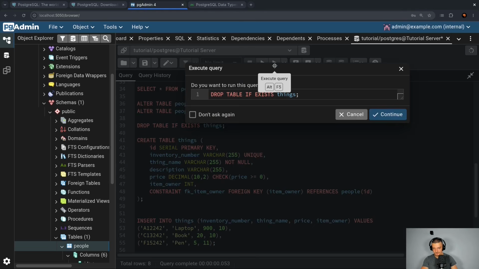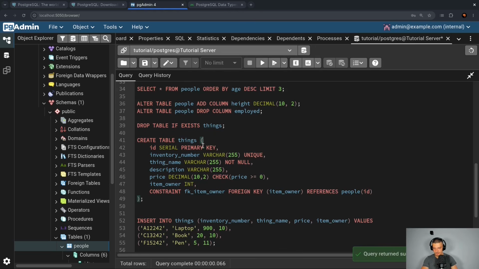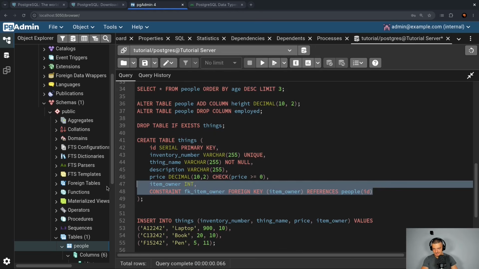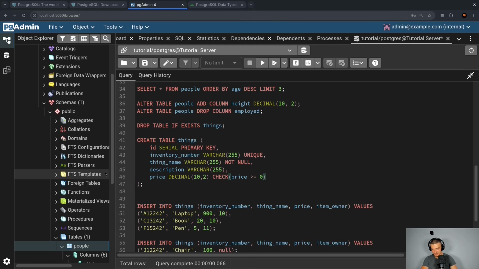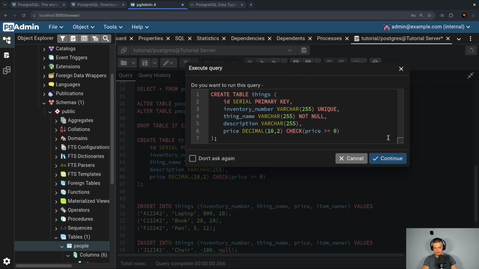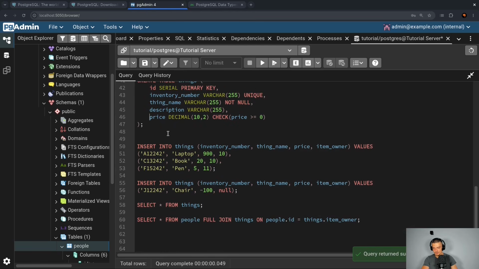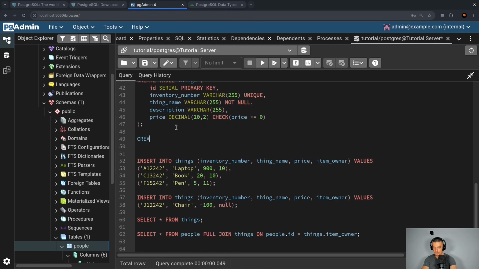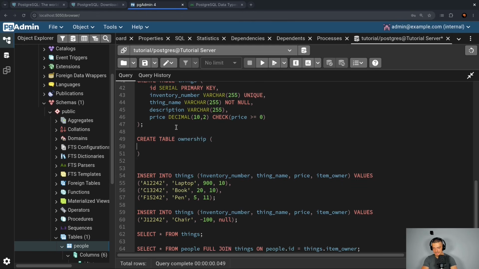So we're going to get rid of all the things that we have, and we're going to create the table again, but this time without an owner. So just like this, simple table, simpler than before. And now I'm going to create another table called ownership. Create table ownership, which contains the owner.